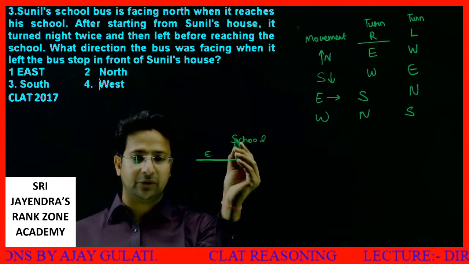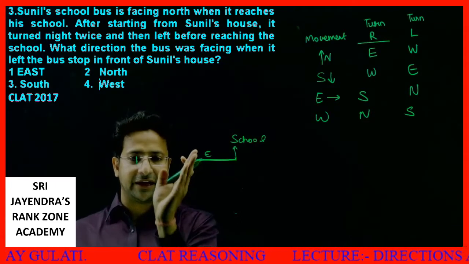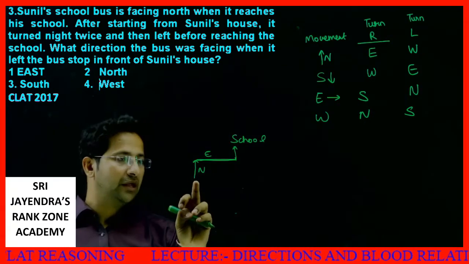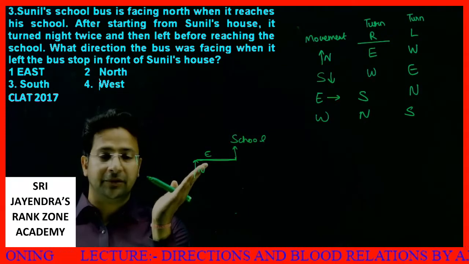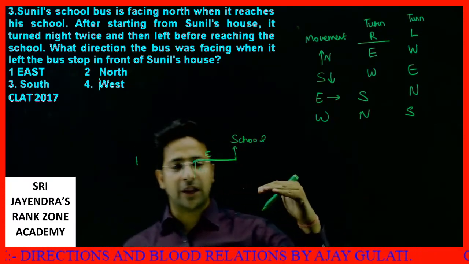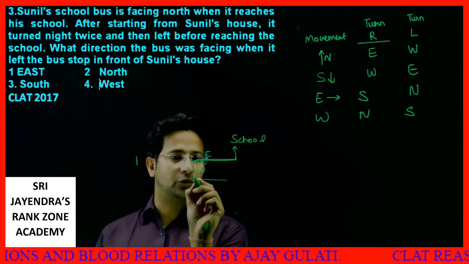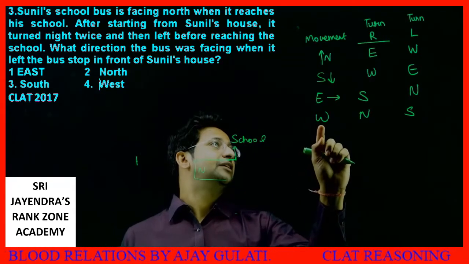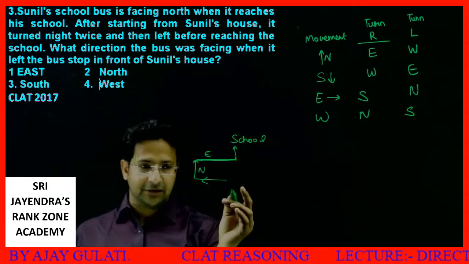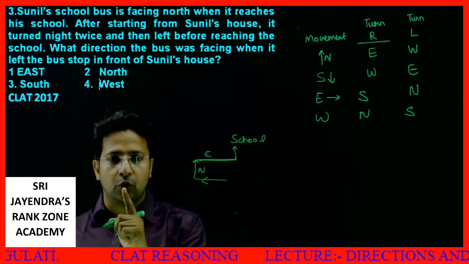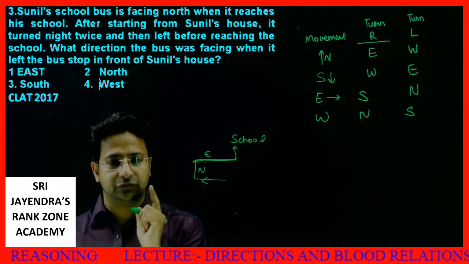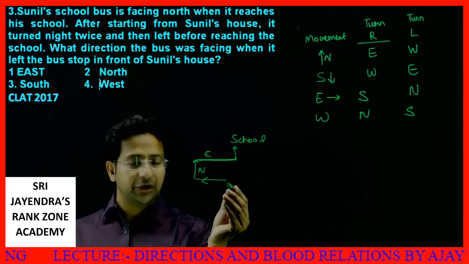I was moving east, then I took a left. If I take a right, I start moving in east direction. That means I was moving towards the north. Getting my point? Then I took a right. Previous to this, I took one more right. How can I take one more right? If I was moving towards the west, I take a right, then I move to north direction, okay? It took two rights. So what direction was the bus facing when it left the bus stop in front of Sunil's house? It was facing west direction.